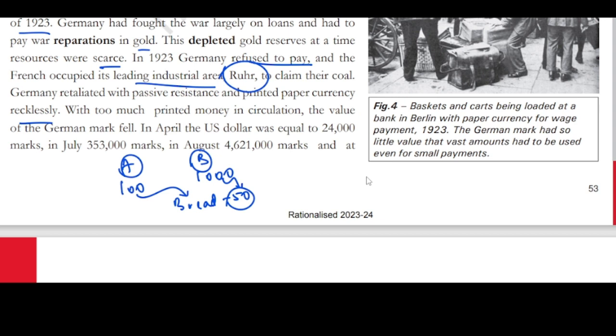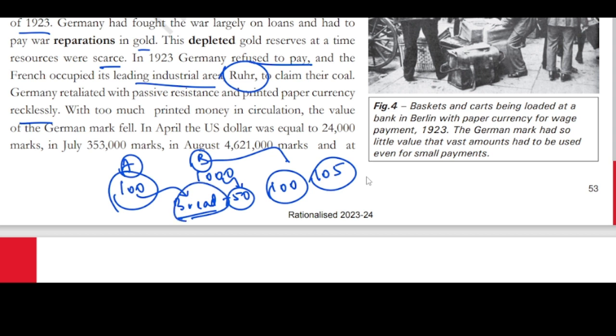Now, I'm saying to the bread owner, the shopkeeper, that I'll be able to give him 100 rupees for the bread. But person B will say that I'll be giving 105 rupees. Obviously, I don't have 105 rupees to get this bread. So this bread has become 105 rupees from 50 rupees, meaning it got inflated. The same piece of bread which was being sold at 50 rupees is today 105 rupees. Now, what is the government doing?